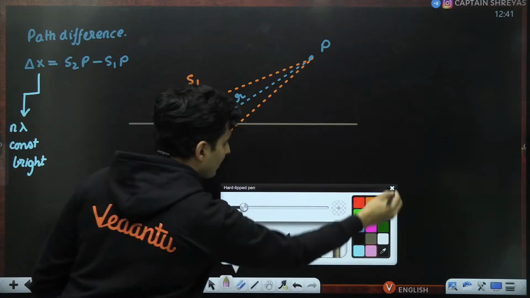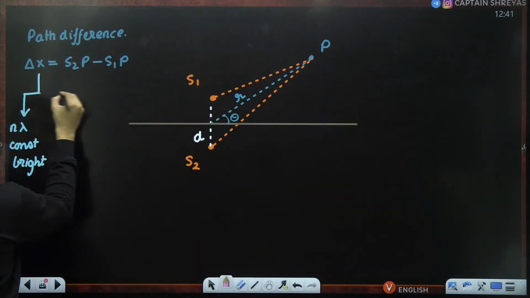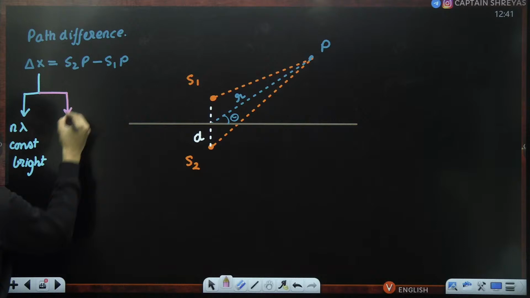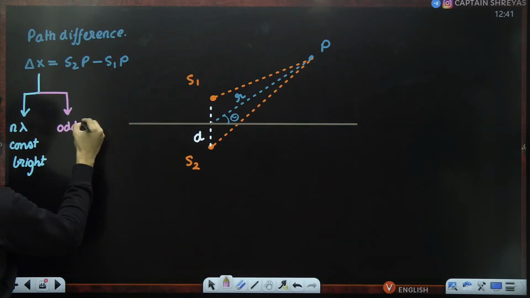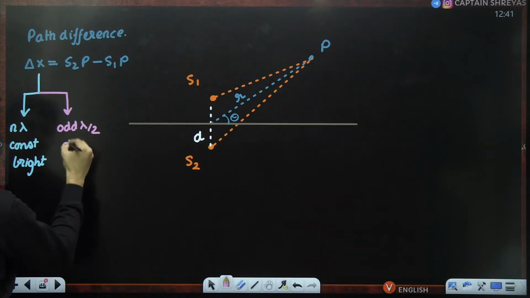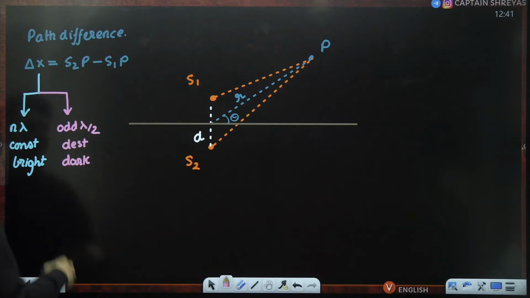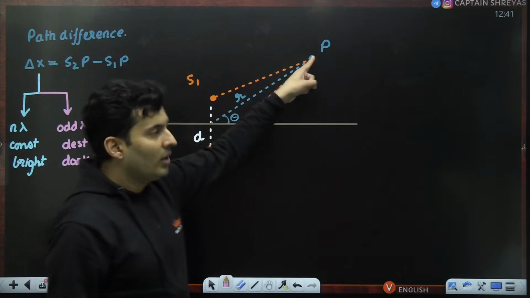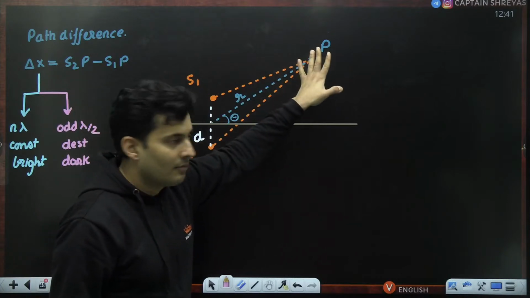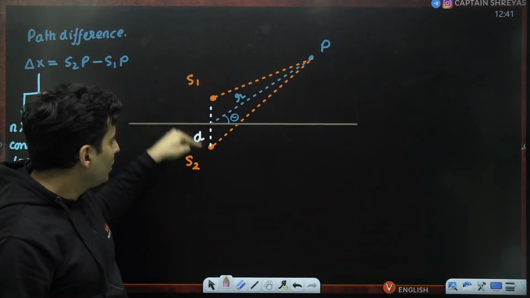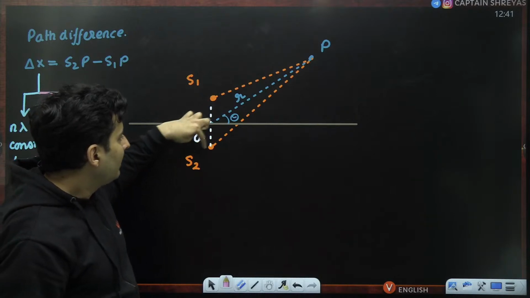And if I want destructive interference, I will just ensure this delta x is odd times lambda by 2, for dark regions.